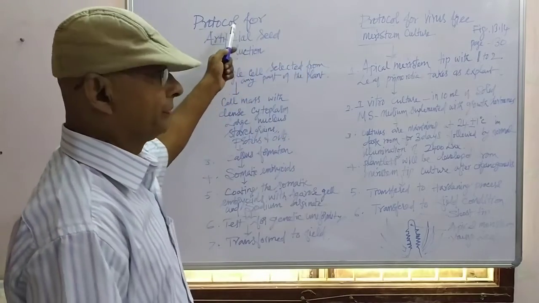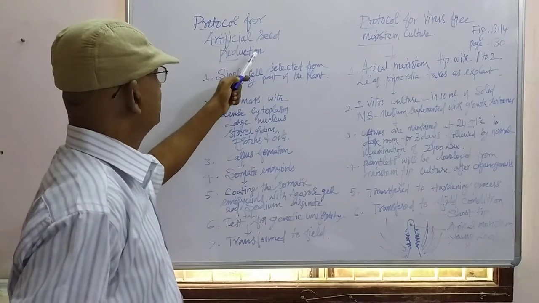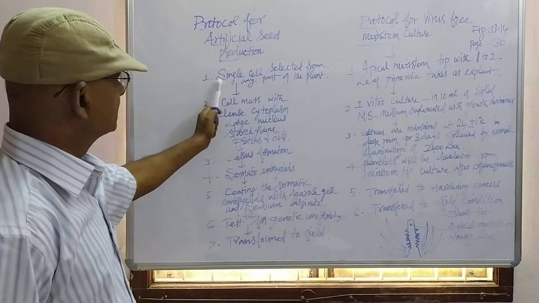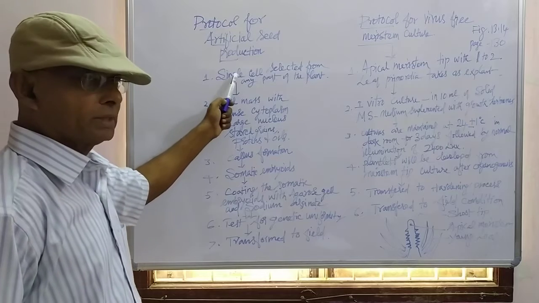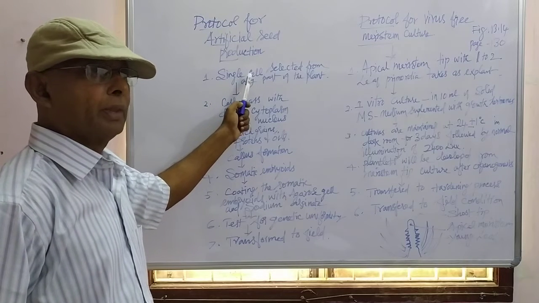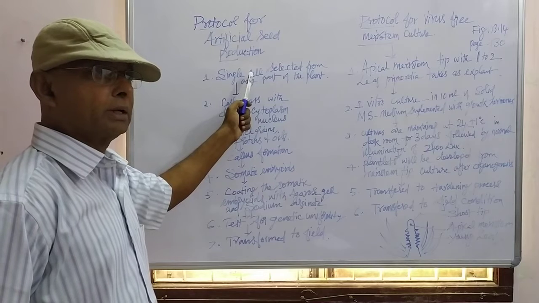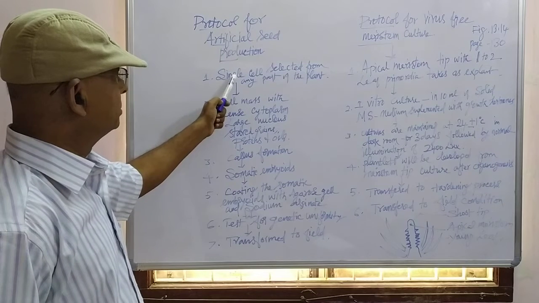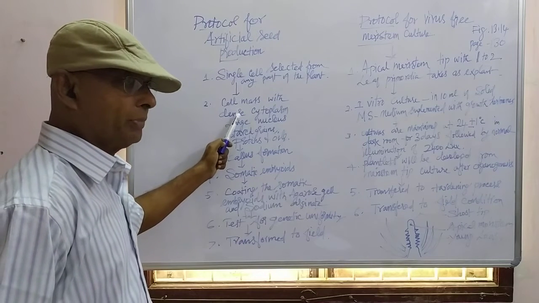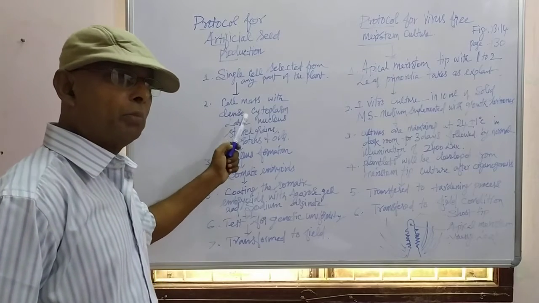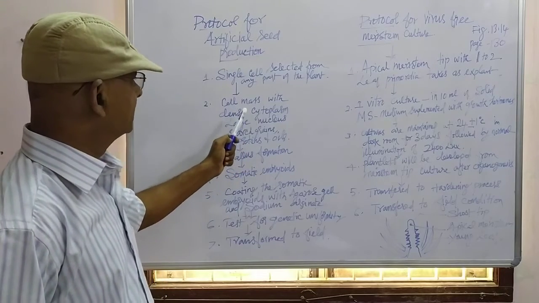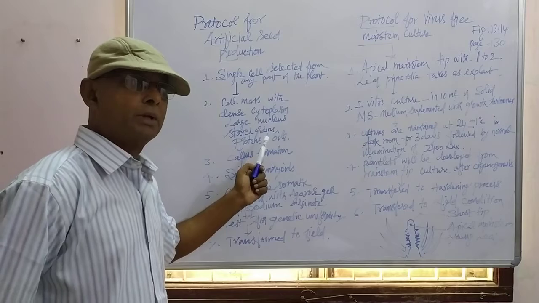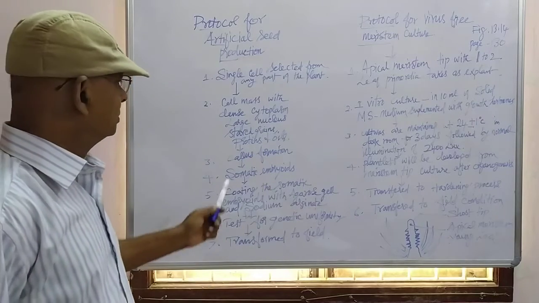This is the protocol, the method for the production of artificial seeds. Number one, a single cell is selected from any part of the plant. That is the first step. Second, the single cell is taken in the culture vessel containing culture medium, under aseptic condition, and that cell is grown and forms a cell mass, a parenchymatous, undifferentiated mass of parenchyma cells that contain dense cytoplasm, large nucleus, starch grains, proteins, and oils. That slowly will be converted into callus.